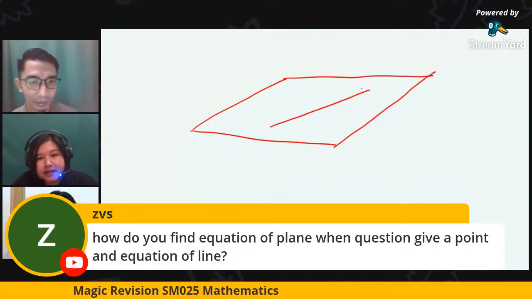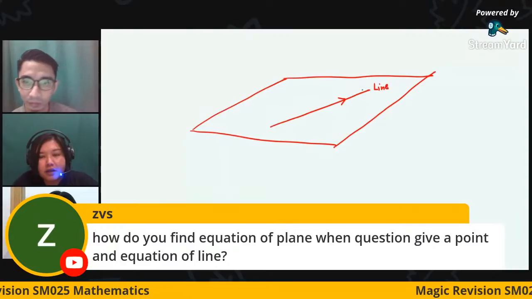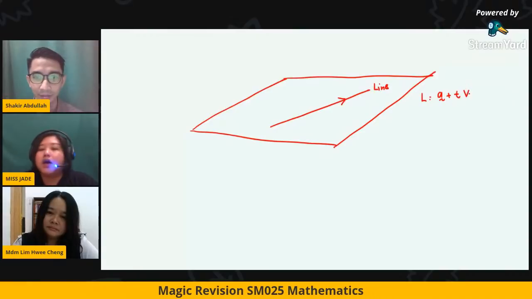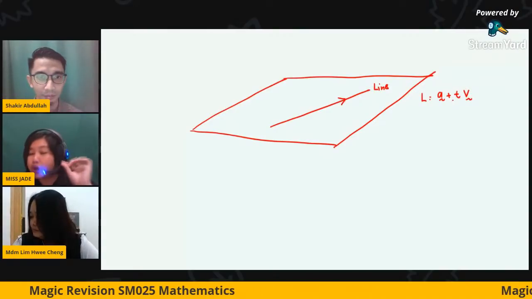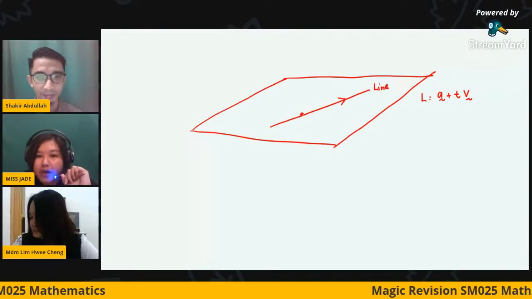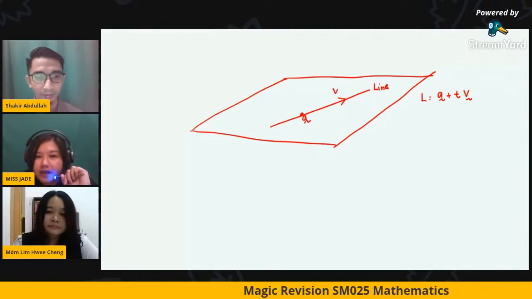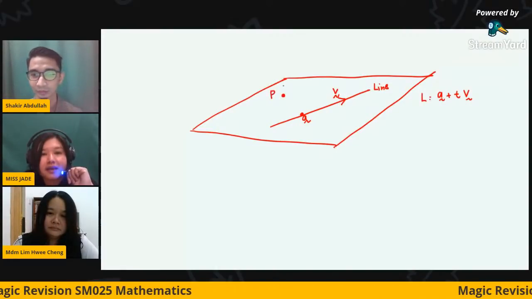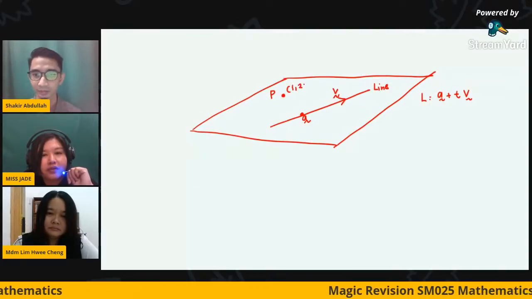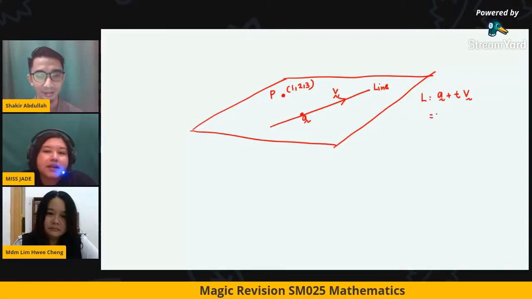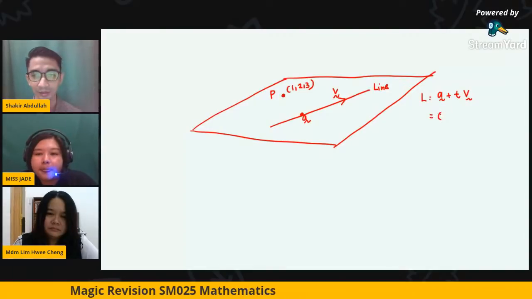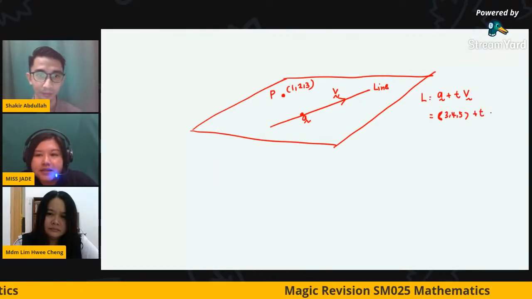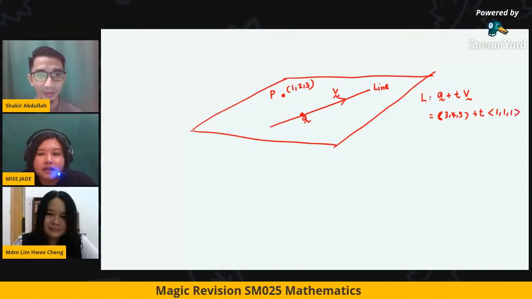Okay, so this is a given line. For example, the given line is already given as a plus tv. It means the equation is known. So you have a point here, that is a, and then you have the direction vector. And you are given another point, maybe call it point P, so that is, let's say, for example, 1, 2, 3. And the line is a equals 3, 4, 5 plus t times 1, 1, 1, for example.